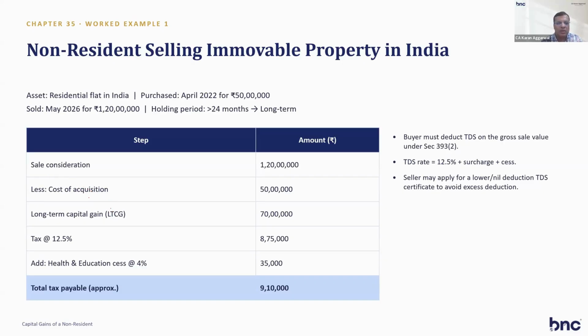So here you can save the taxes by consulting a tax person who can apply on our behalf for lower tax deduction in the department. So you have the two options: first to deduct 12.5% plus cess, or you can apply for lower deduction in the income tax department, and then you can save the tax.